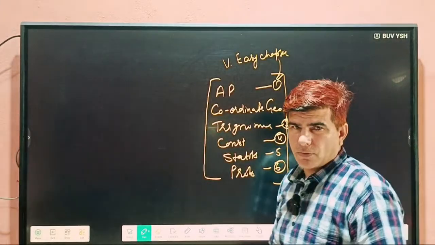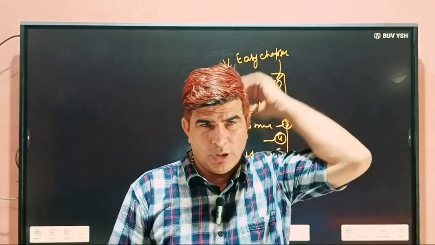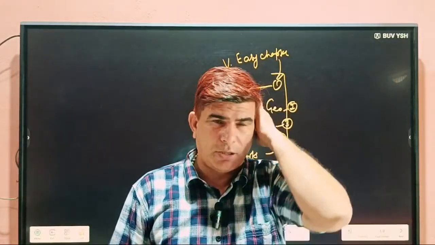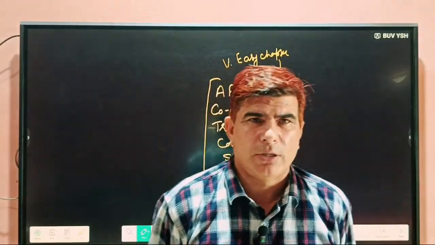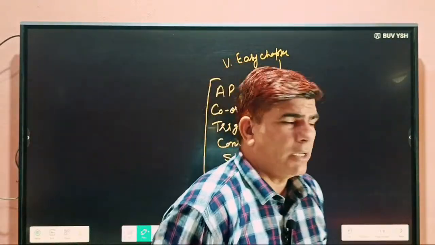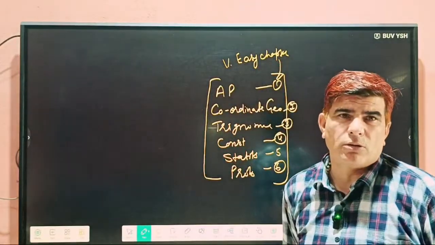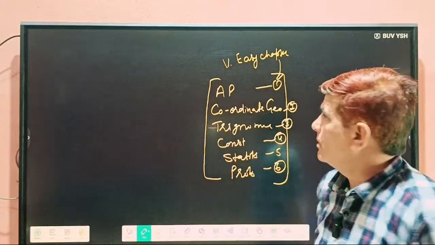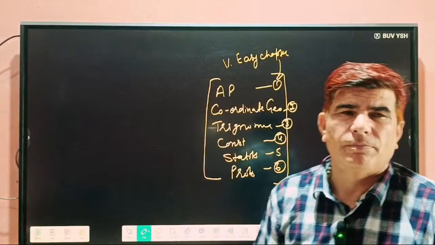Total 14 or 15 chapters, so it is near about half the syllabus. So you can easily get minimum half marks and pass. It's my request, if you are not able to revise the complete syllabus, you must revise these chapters to pass the exam.